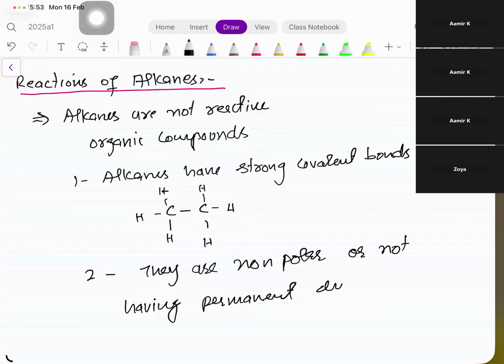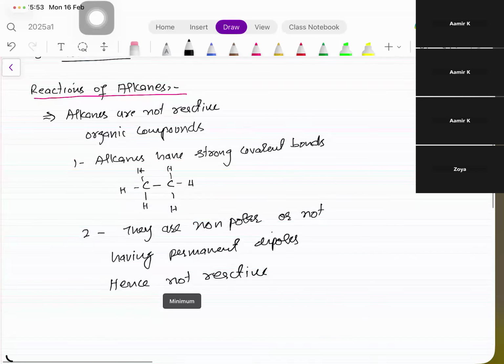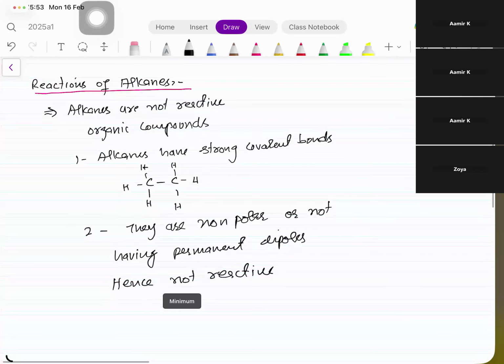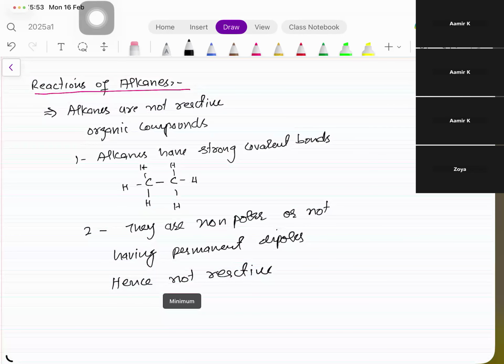Permanent dipoles, hence not reactive. Hence not reactive organic compounds. Okay, so these are the two reasons. They ask you, बच्चों, a straightforward question: examiner कि alkanes क्या हैं? Reactive हैं या नहीं reactive? आप कहते हैं नहीं reactive. They ask you to give the two reasons. So what two reasons are you going to give?